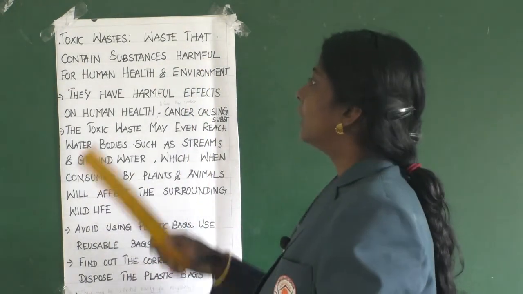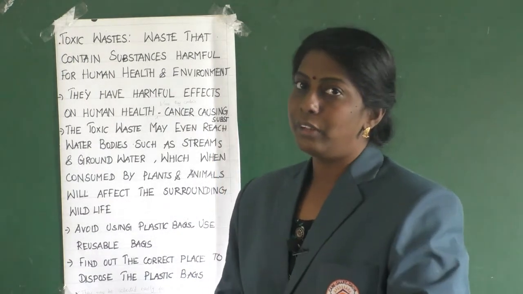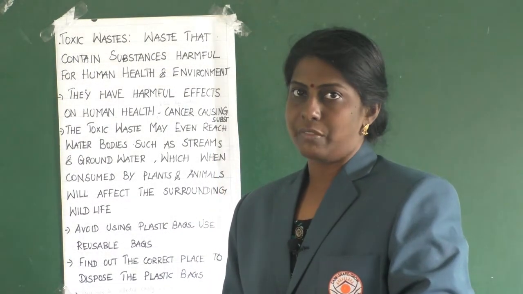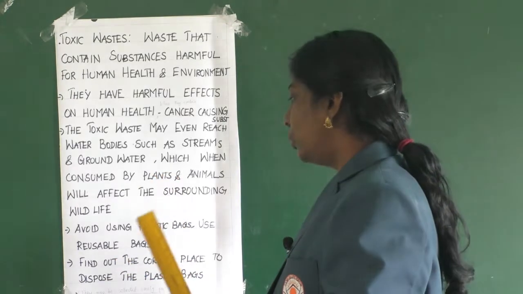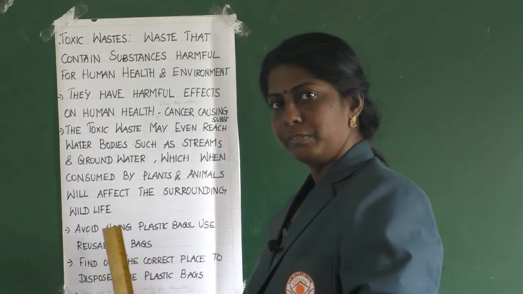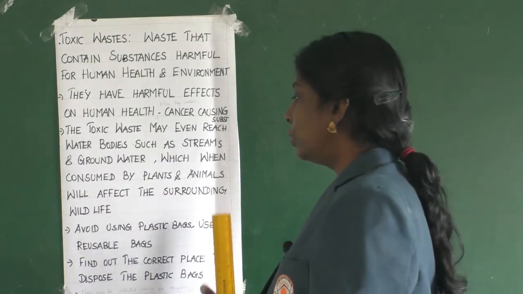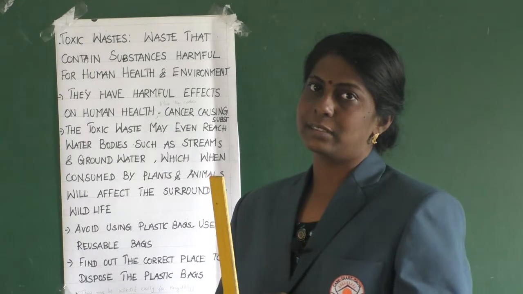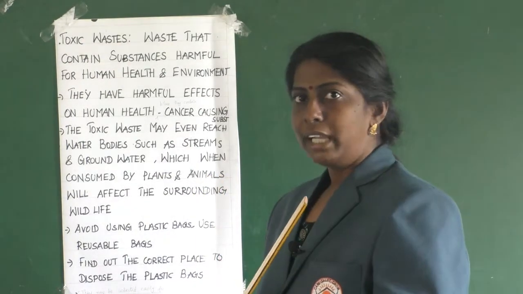So what I said, the waste that contains substances harmful for human health and environment is called toxic waste. Clear? Then we should avoid using plastic bags, and we should always try to use reusable bags, which are nature friendly, right?